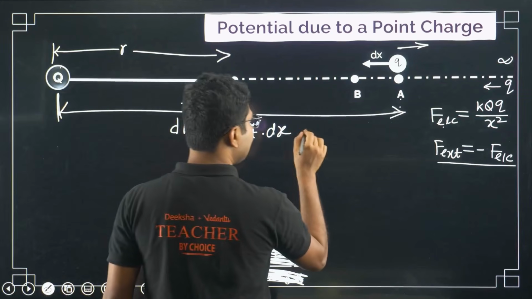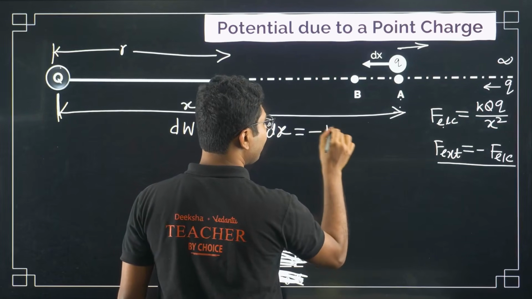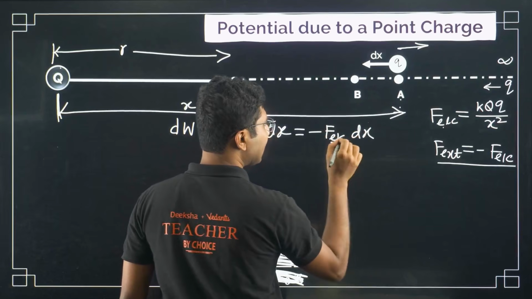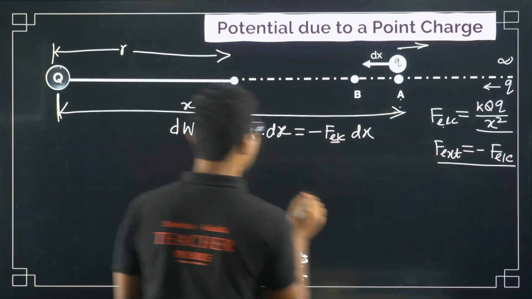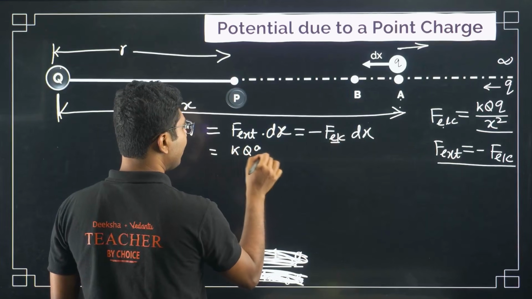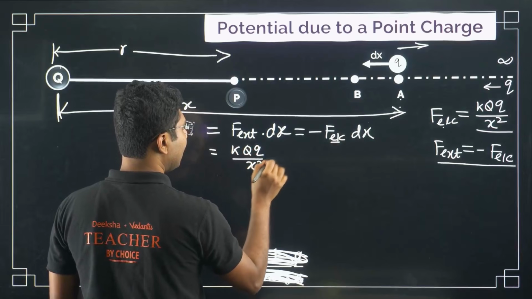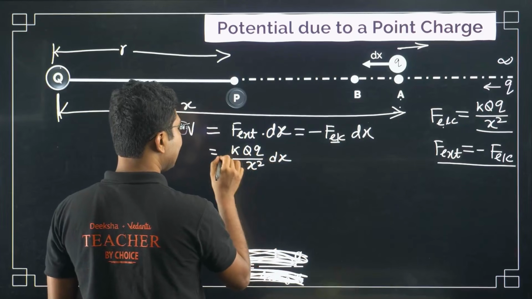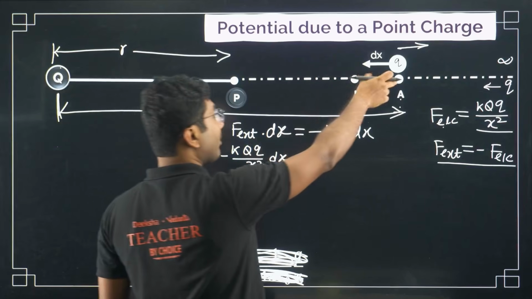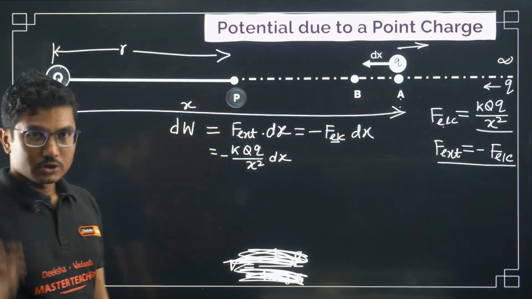So this is basically negative of electric force into dx. Now what is the electric force? Electric force we have already calculated, so it will be k Q q by x square dx, and there is a negative sign. So this is the small work done to bring it from A to B, over a small distance.